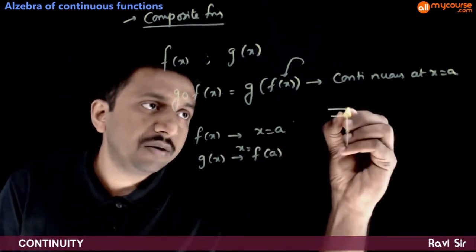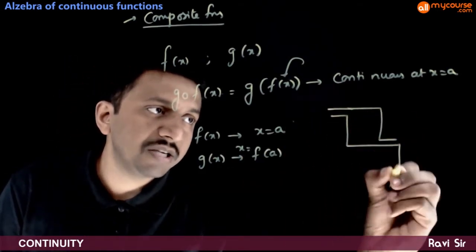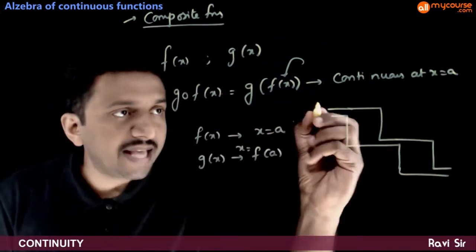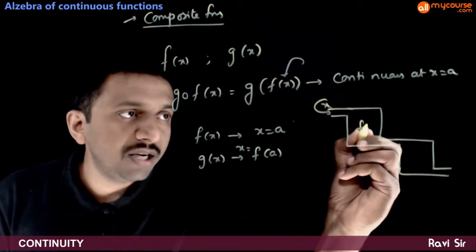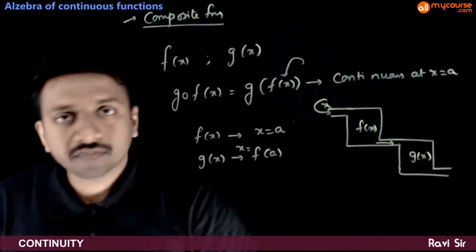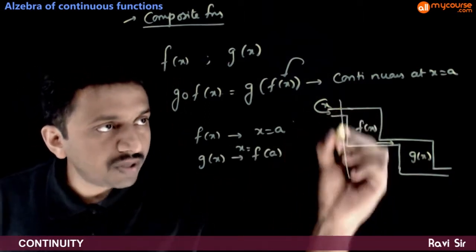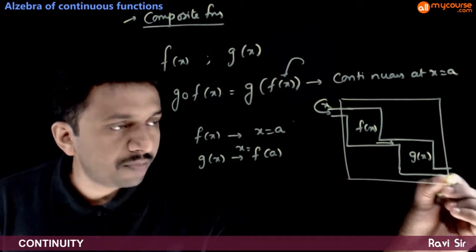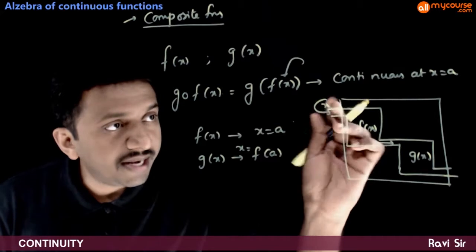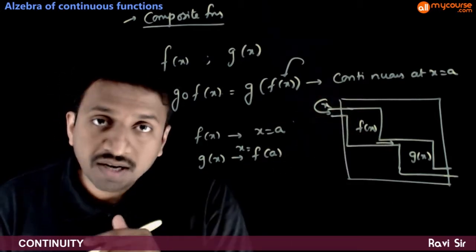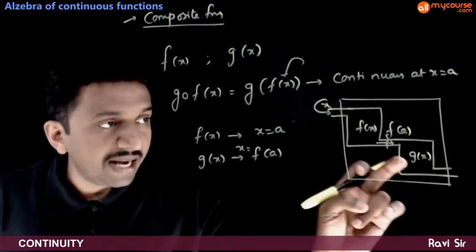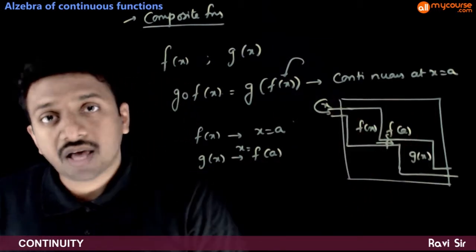If you take the machine interpretation of functions, in g of f of x, x goes first into f of x, and whatever is the output goes into g of x. For this composite machine to be continuous at x is equal to a, f of x has to be continuous at a, and the number coming out is f of a, and g of x has to be continuous around f of a.